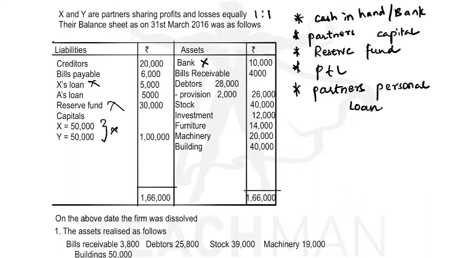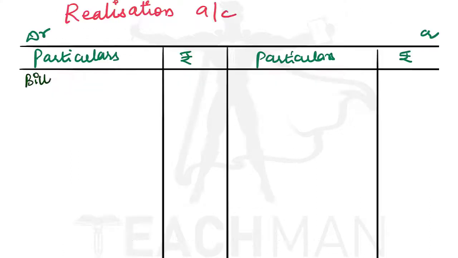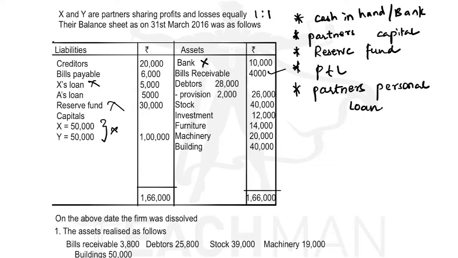Bills receivable 4,000, and debtors. We record the debtors figure inside the column, that is 28,000, on the asset side, and the provision of 2,000 will be recorded on the credit side of the realization account because it is like a liability. A provision is created on debtors, so that will be written on the credit side.